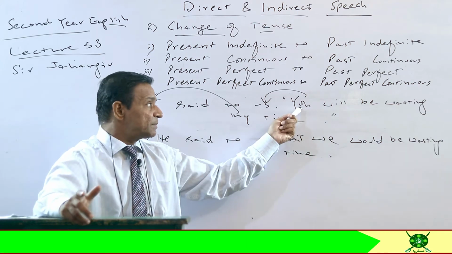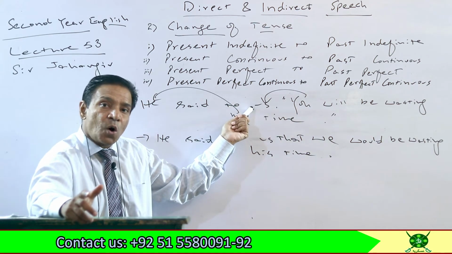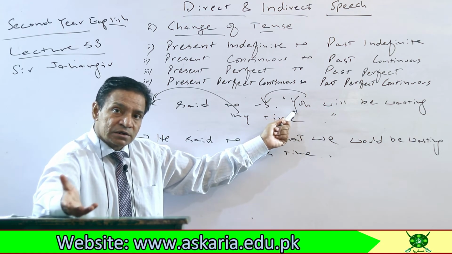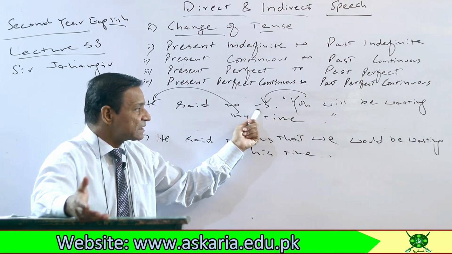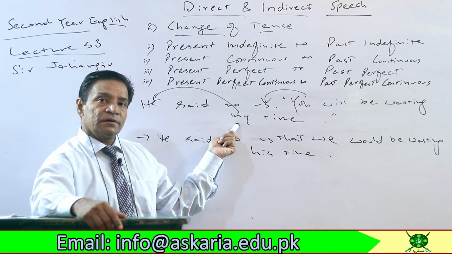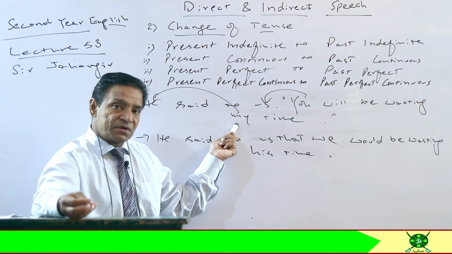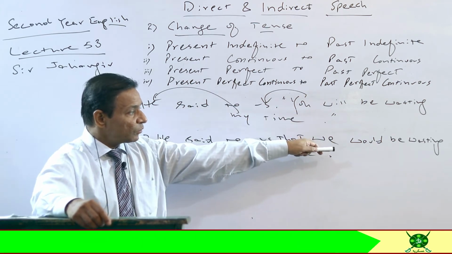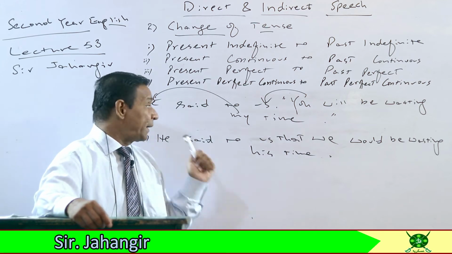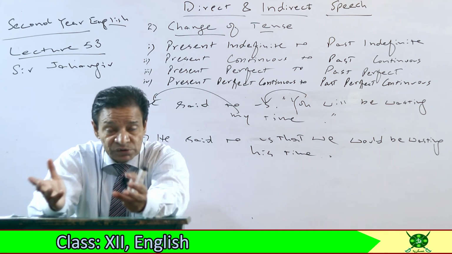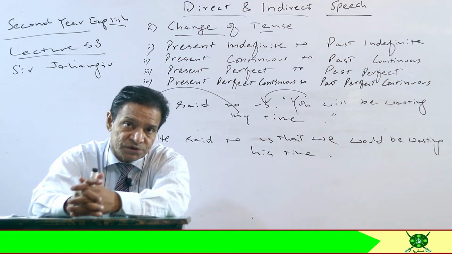So you is second person, it will be changed according to object, us. You is subjective case, and what is subjective case of us? We. First change. And my, first person pronoun, possessive case of he is his, and the tense will change into would. Why? Because reporting speech is past.